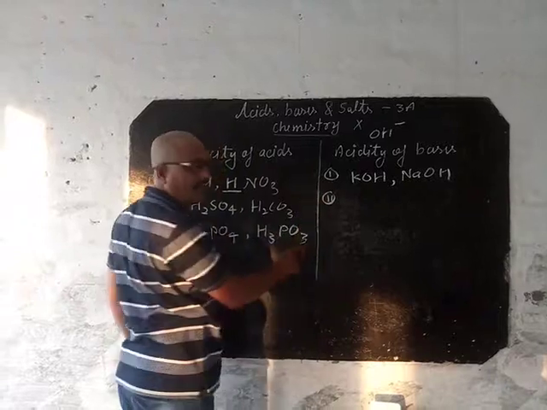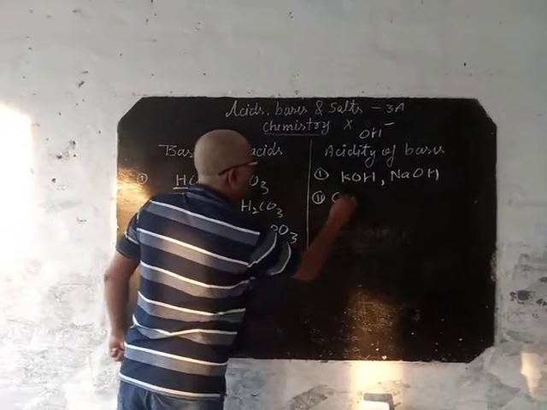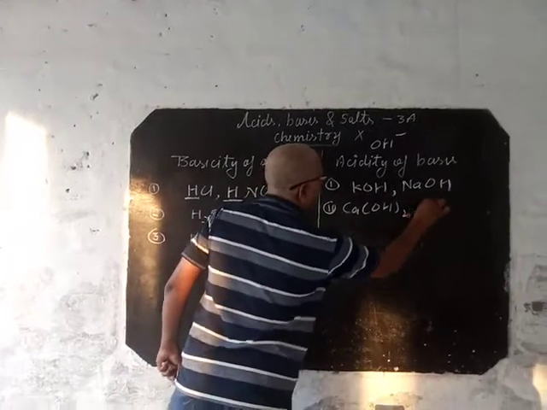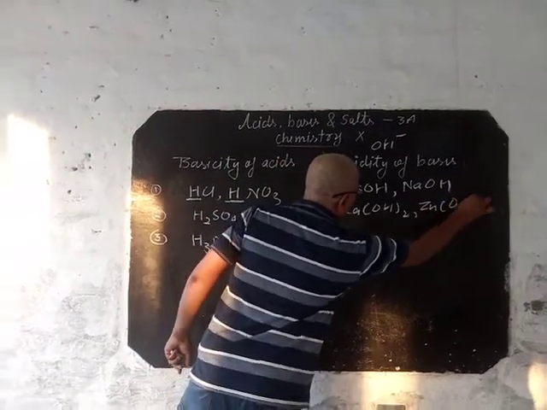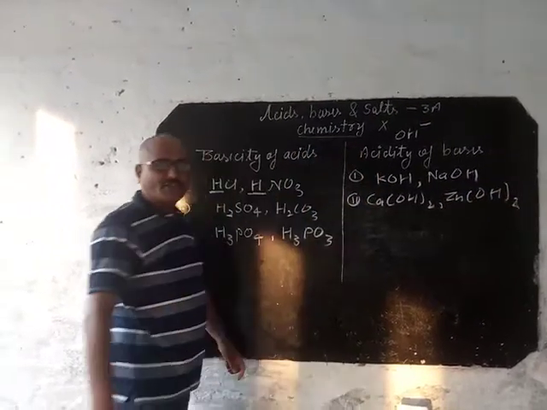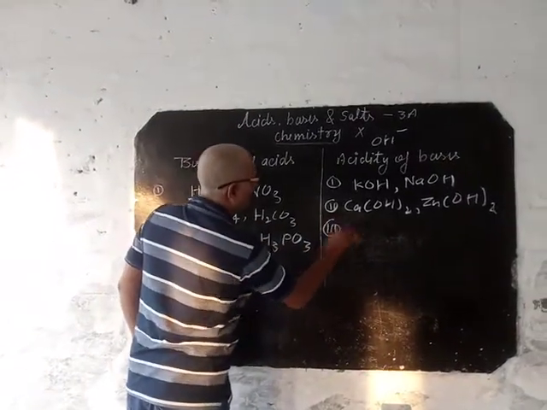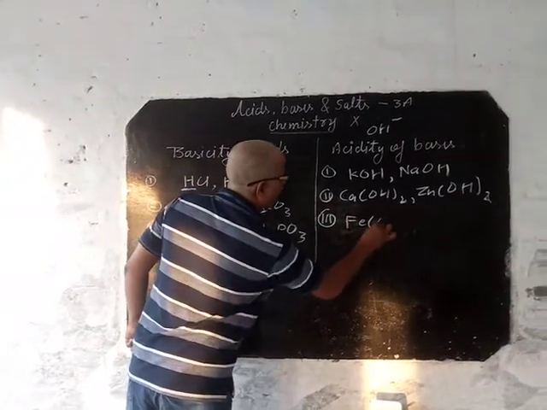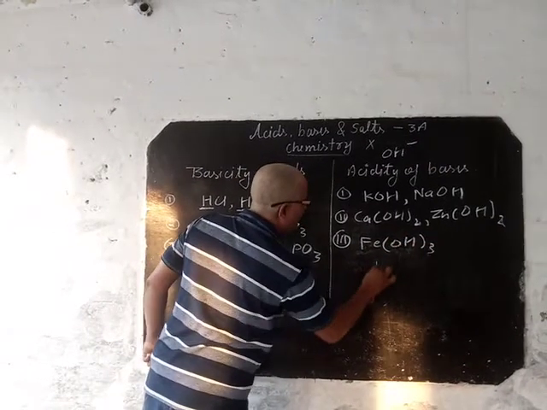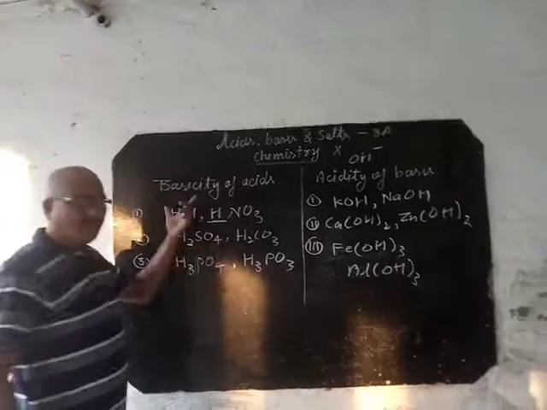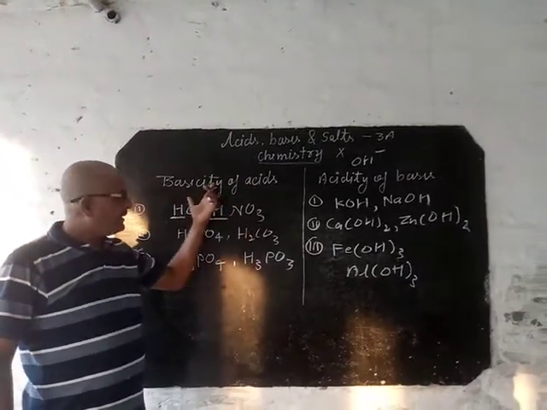Second one, diacid base, calcium hydroxide, zinc hydroxide. Next one, triacid base, that is the third one, ferric hydroxide, aluminium hydroxide. This I have already explained in our last session.